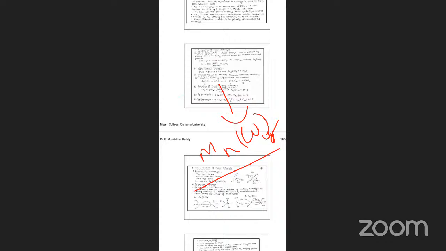The first prepared metal carbonyl is nickel tetracarbonyl. This is mononuclear, and you can observe the structure here. The next one is Cr(CO)6, chromium hexacarbonyl.